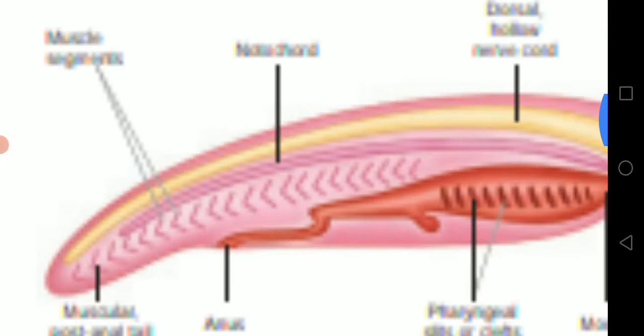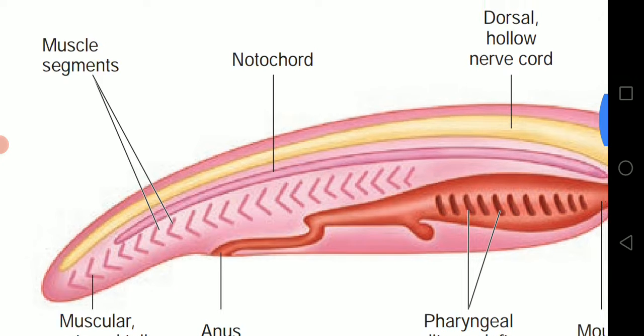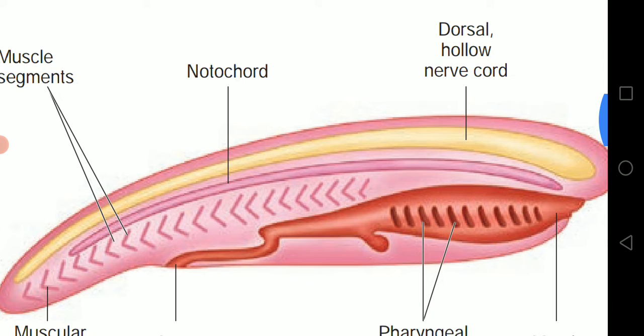Below the dorsal hollow nerve cord, the yellow colored one, there is the notochord. It is a rod-like notochord below the nerve cord and above the alimentary canal, meaning the digestive system. It serves as a primitive internal skeleton. It may persist throughout life in lancelets and lamprey.